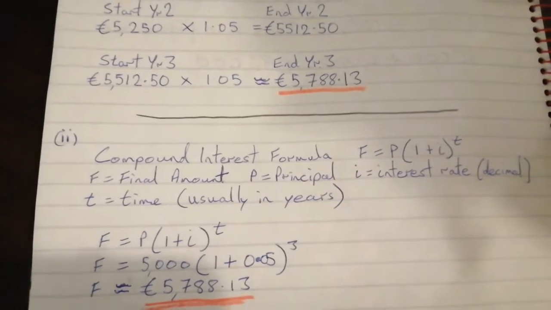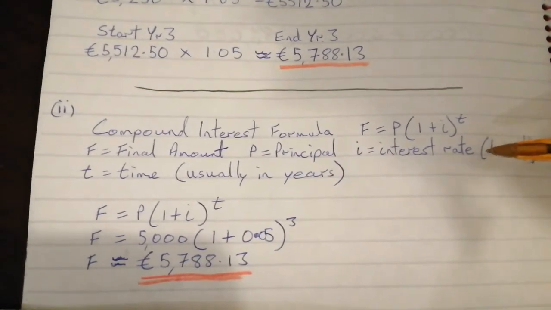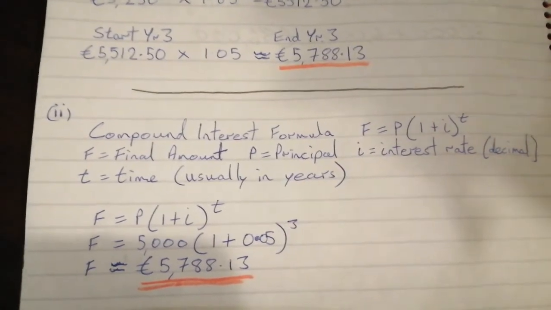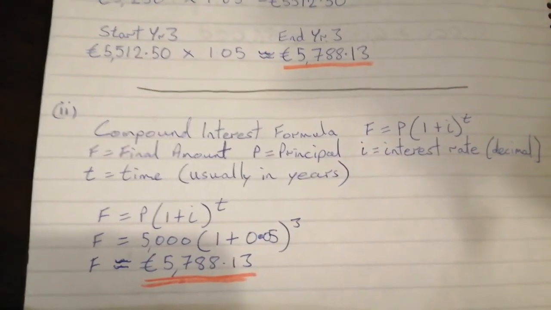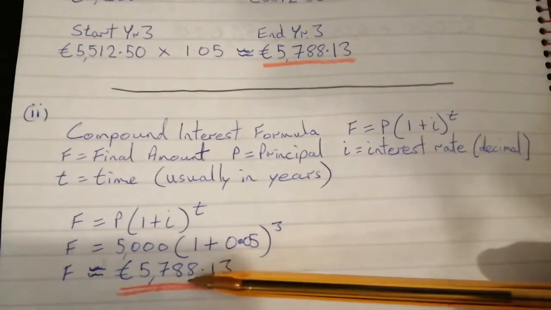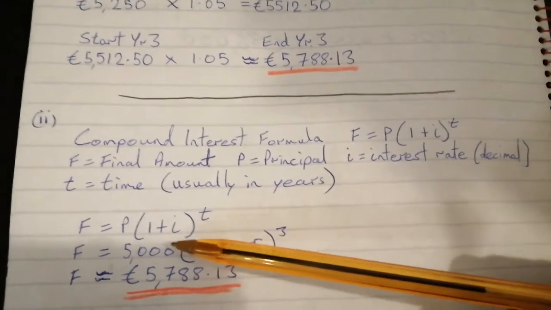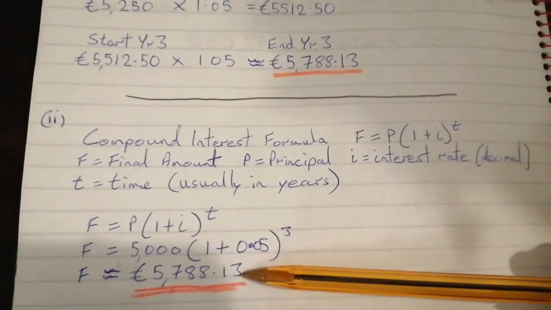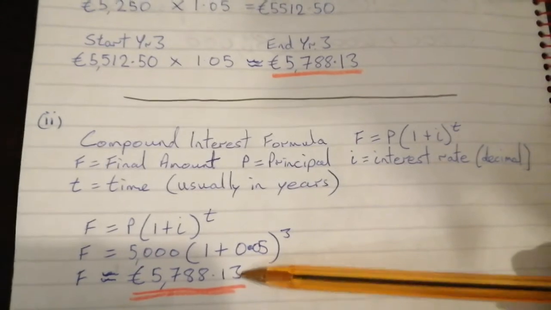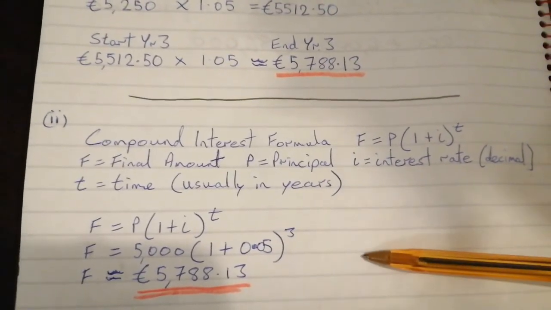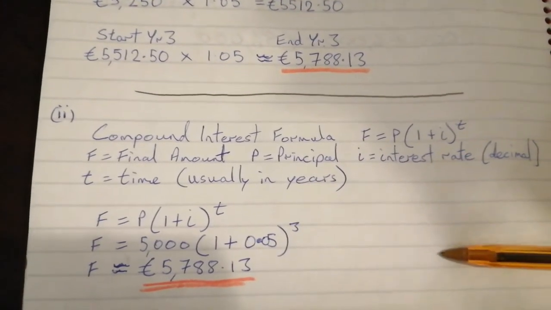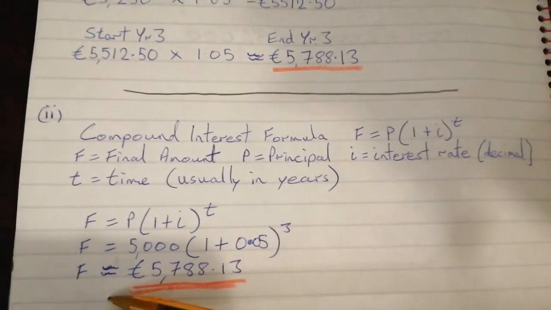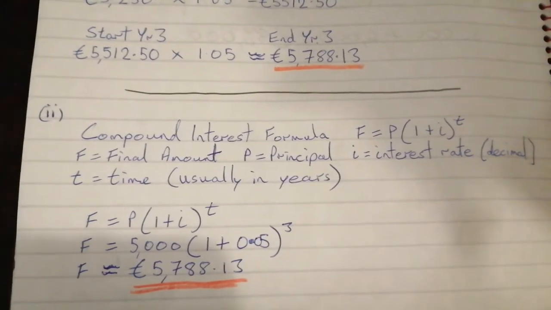So if the question had asked you what the total amount of interest earned over the 3 years is, you would have to do one other calculation. You'd have to take 5,000, what you started with, from 5,788.13, what you ended up with, to work out that you earned 788.13 in interest over the 3-year period. So the formula will find you the final amount, but you have to do one extra calculation to work out the interest.